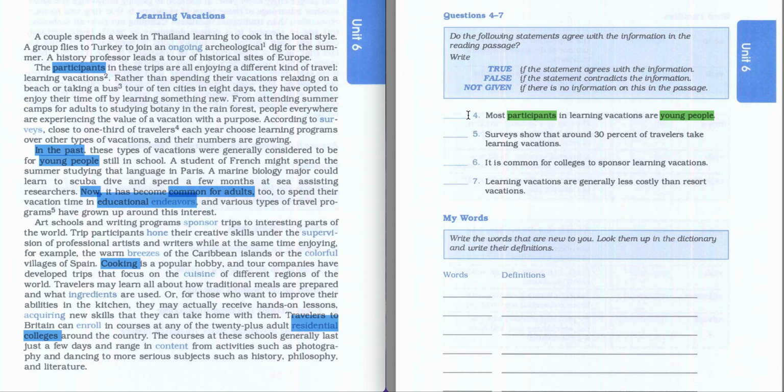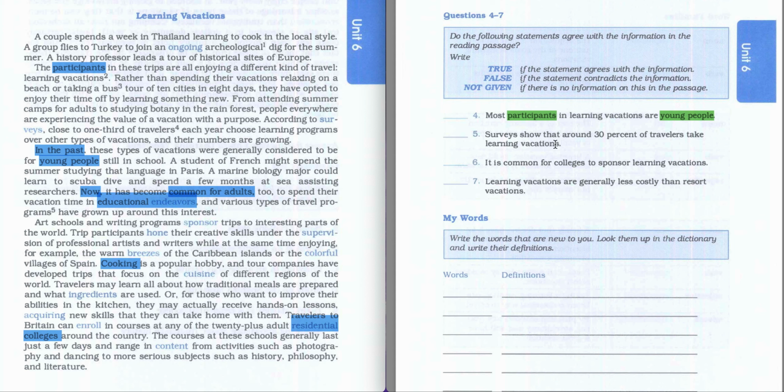So the answer to the fourth question is going to be false, because not only young people, also adults attend these vacations and enjoy it, and nowadays it even became common among adults. So the answer to the fourth question is going to be false. Be careful with that, because they have information that young people were the majority using this type of vacation, but it was in the past, and nowadays it became common among adults as well. So we have to be very careful with that, because this is distracting. So we'll go further to the fifth question.